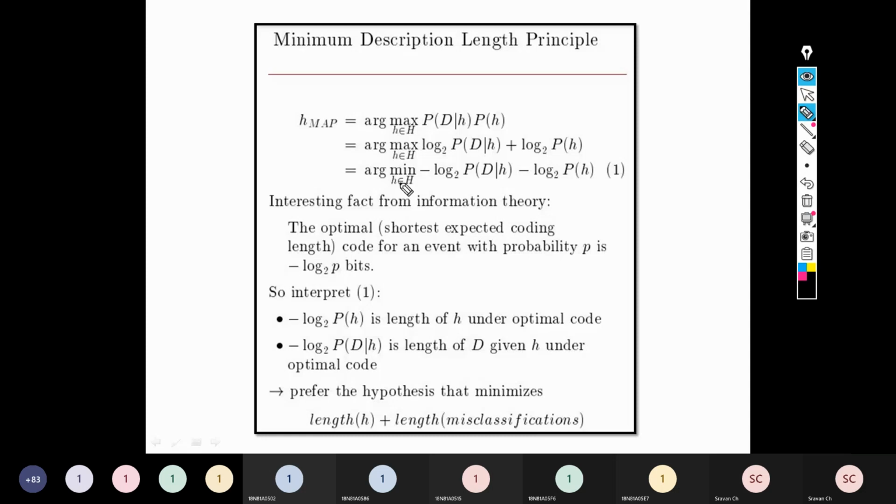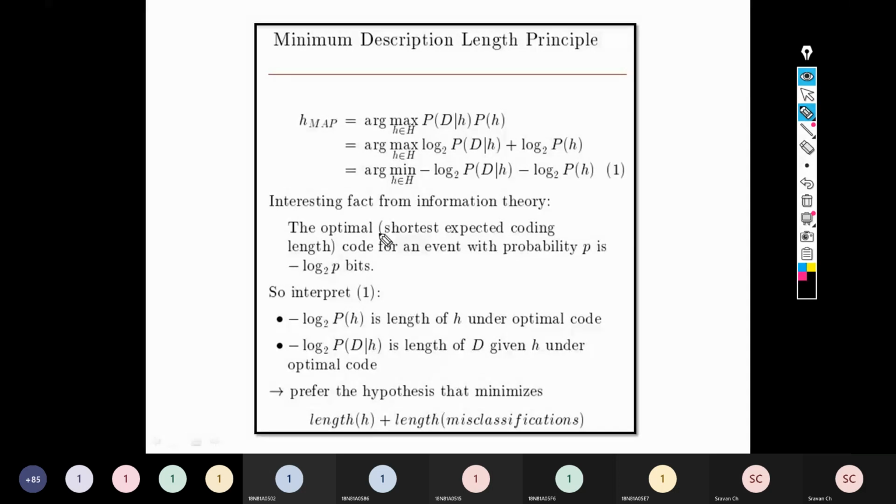And another component is defined, which is called argmin, right? And its value is minus log of P of d given h minus log of P of h. So like argmax, we have one more component called argmin, right? Now what does this minimum description length principle mean? It's very simple, right? The optimal code for an event with probability p is minus log p bits, base 2. So shortest expected coding length.